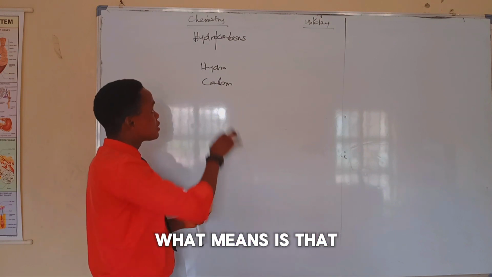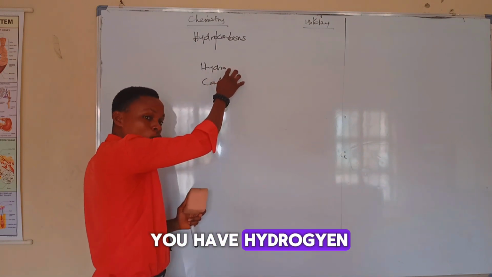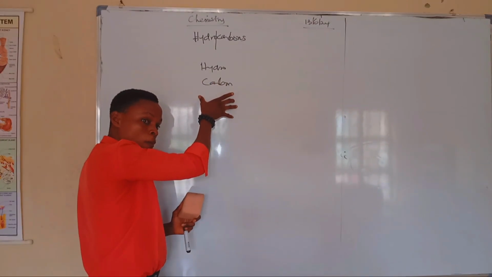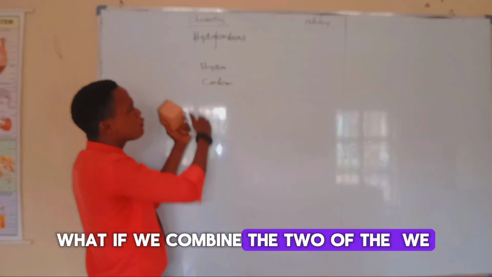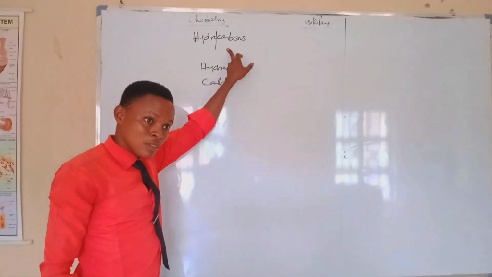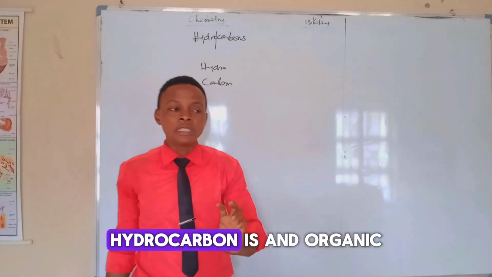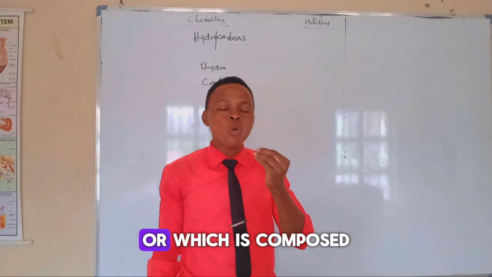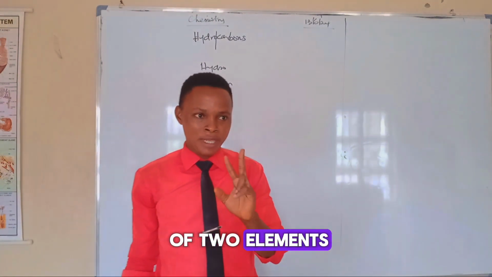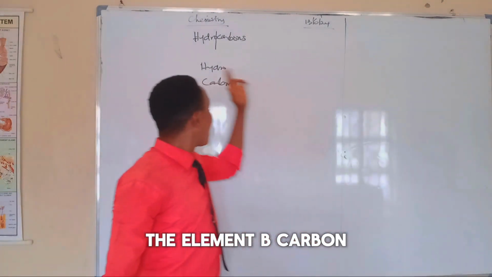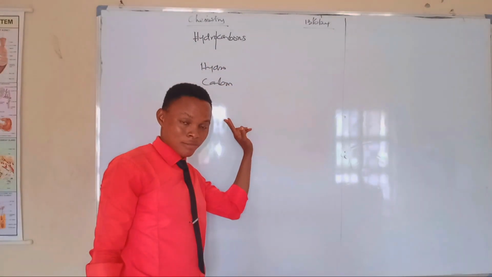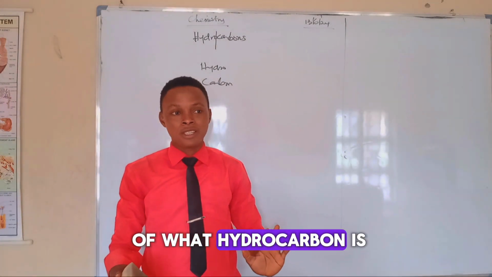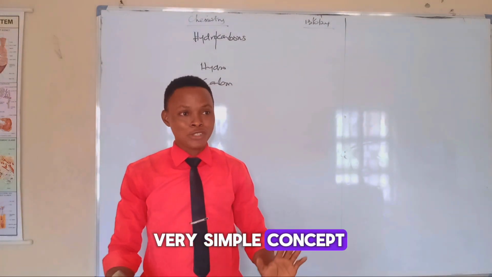Hydro means hydrogen, and we have carbon. If we combine the two of them, we now have hydrocarbon. So by definition, hydrocarbon is an organic compound which is composed of two elements, the elements being carbon and hydrogen. That is the definition of what hydrocarbon is. Like I said, it's a very simple concept.